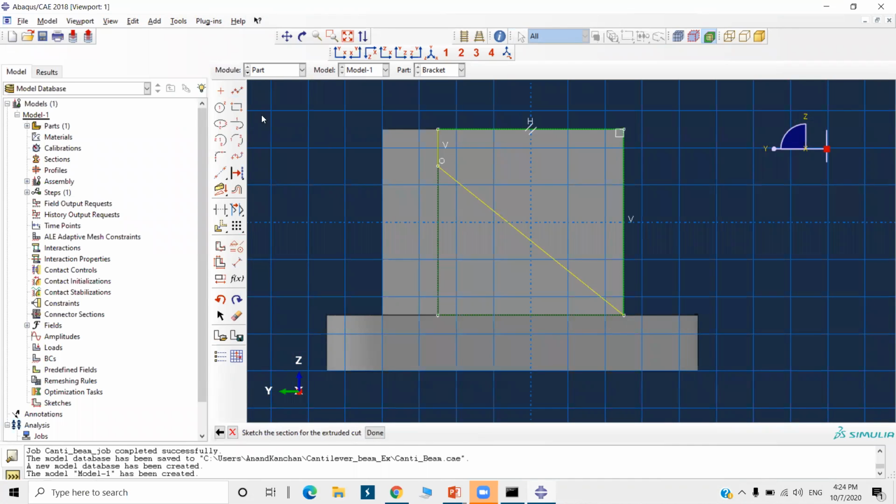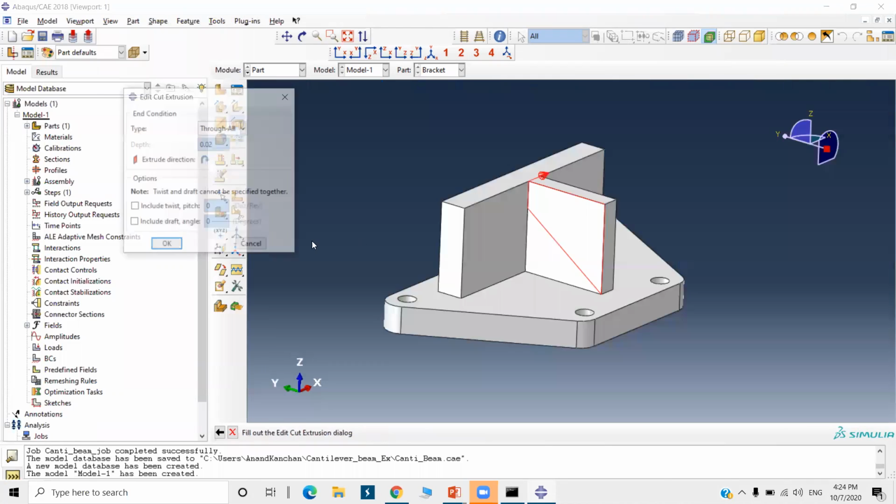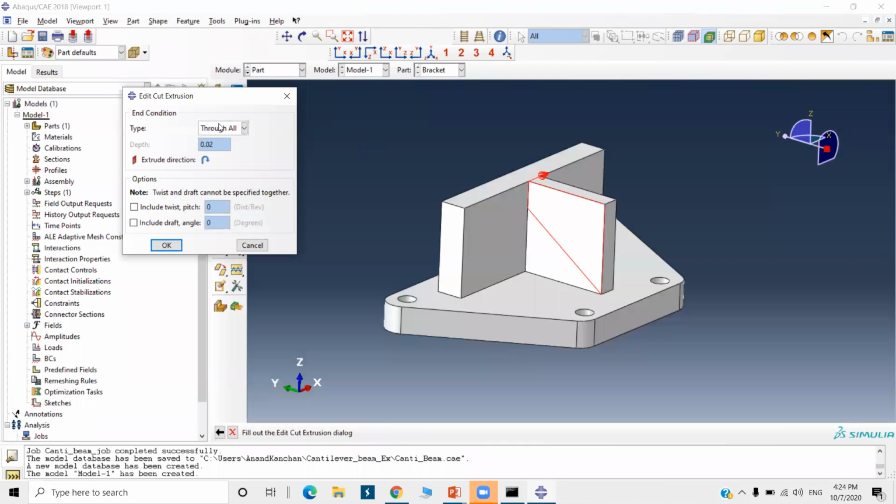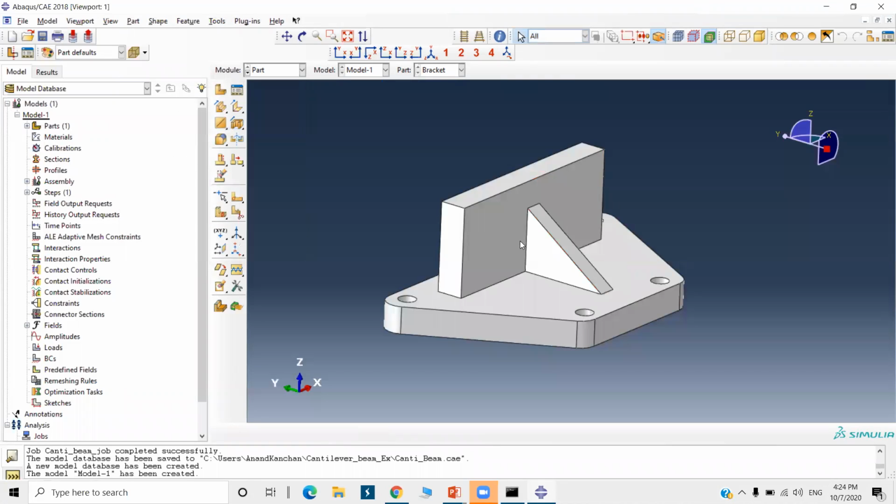You can click the mouse middle button to deactivate this line command. Now dimensions, select this point and this point. It's 0.015. Okay. Done, and cancel it and say done. Now check the direction. Type is through all. So blind, up to base, these options are also there. So we want it blind through all. Click OK. Okay, so this is done.